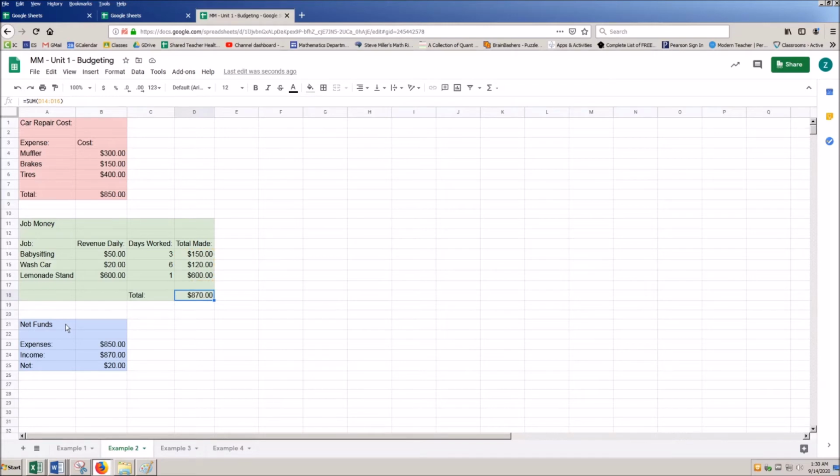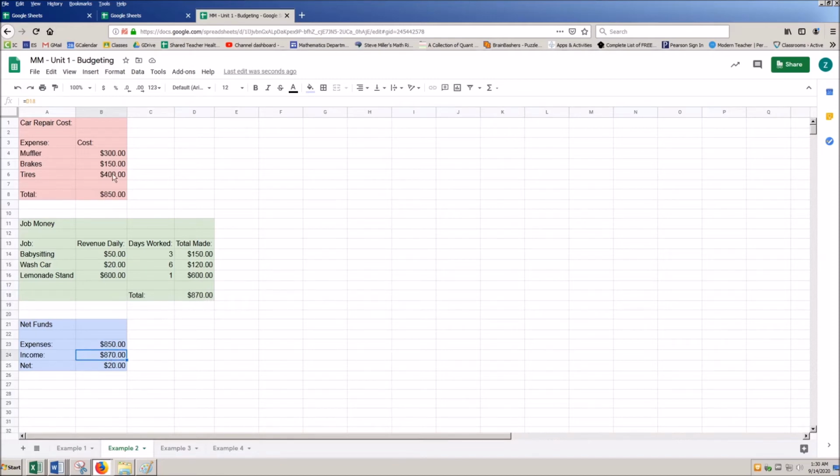Now I want to look at net funds. Net means I'm going to take my income or revenue and I'm going to subtract out all of my expenses. My net is a new formula. I'm going to be using my expenses and I'm going to be using my income, and it's income minus expenses. So here we have B24 minus B23. Now these cells here are just linking back to old cells. So this is the total from above, and this is the total from above right here as well.